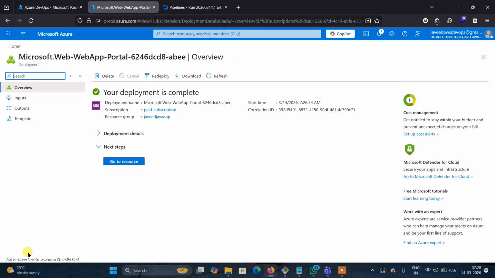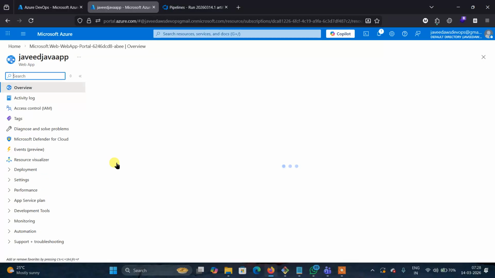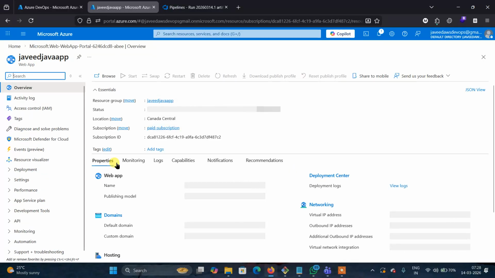Now the web app is created. Got it? How will you access this web app? Not the public IP.